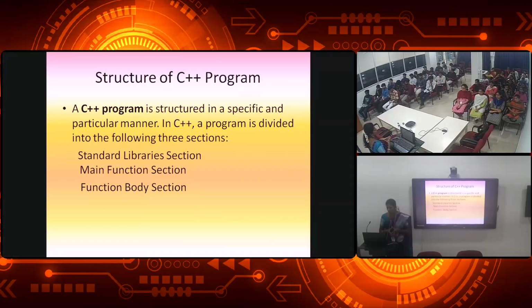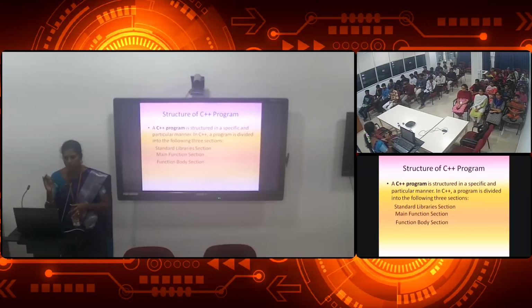Then the structure of a C++ program: how a C++ program must be, how should it look? Here we have three sections. One is the standard library section, second is the main function section, and third is the function body section. Each program in our lab, we are having 12 programs to do in our lab, will have these three sections. What are the three sections? Standard library, main function, and function body. Three sections will be there.